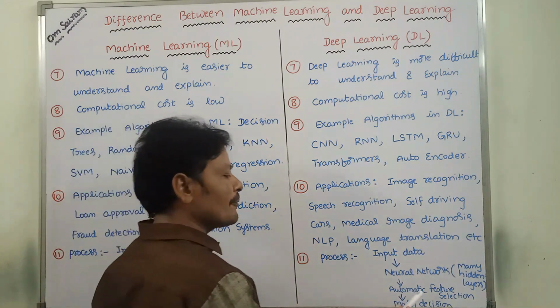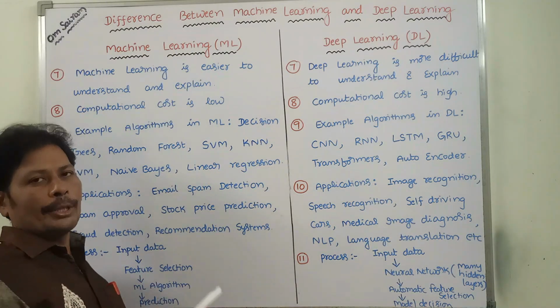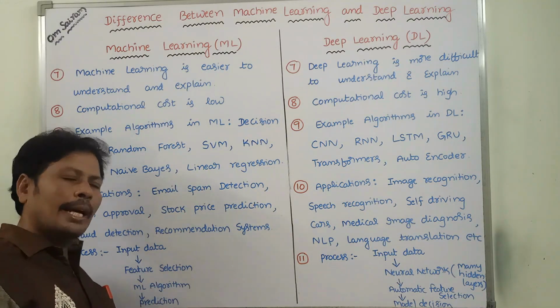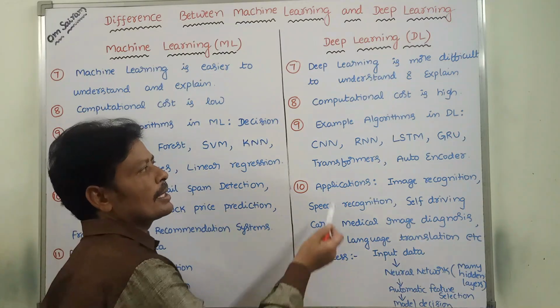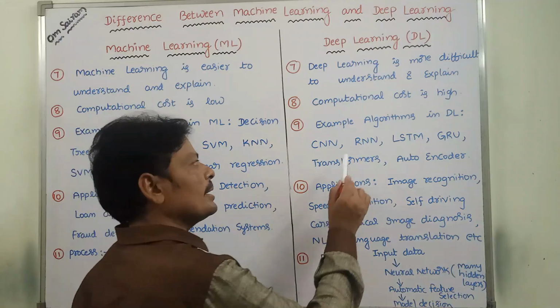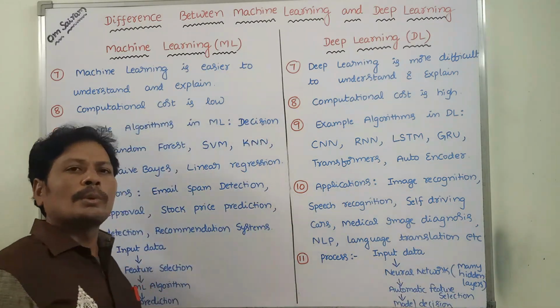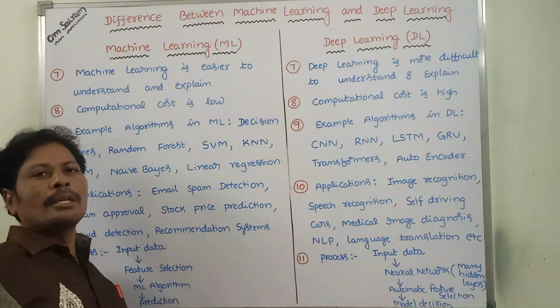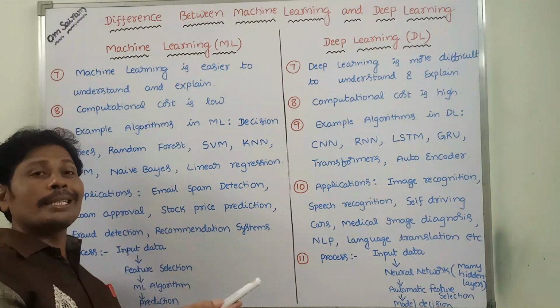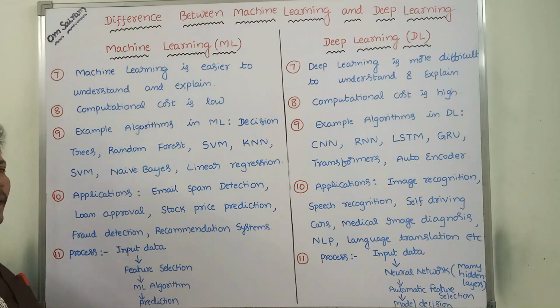So these features are automatically selected by the neural network. After that, we have to use some deep learning algorithms. By using those algorithms, we have to give the decision whether the cat is present in the image or not.